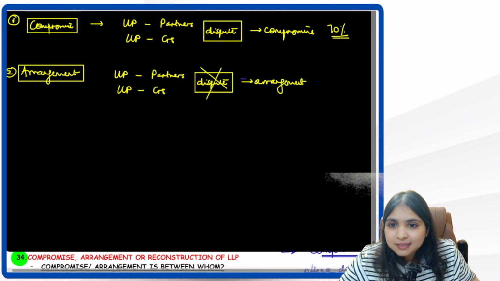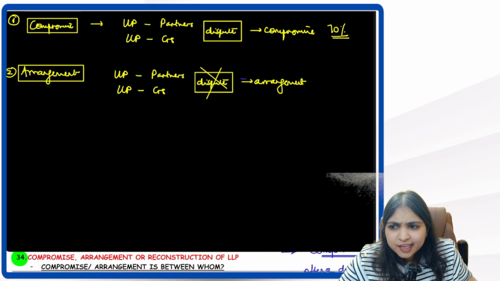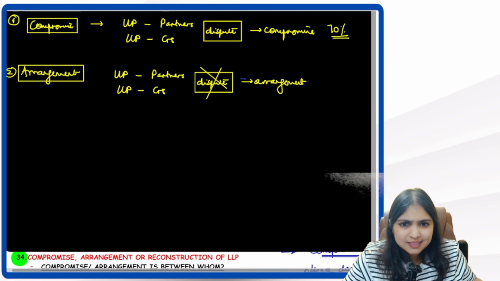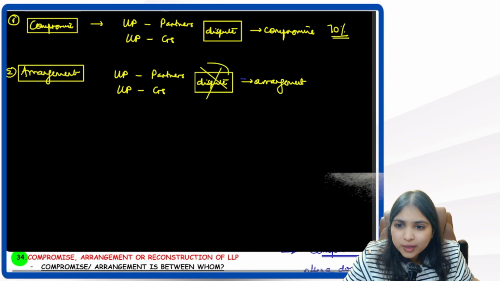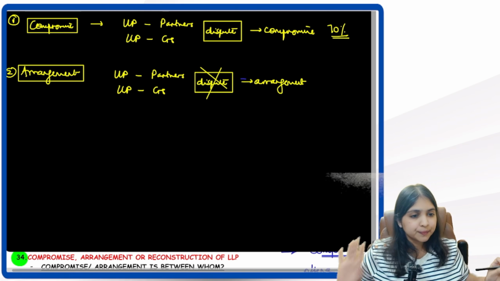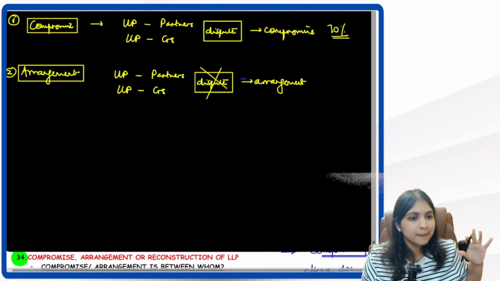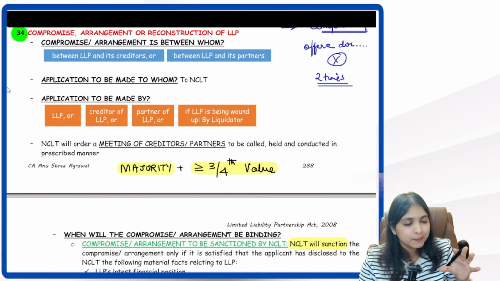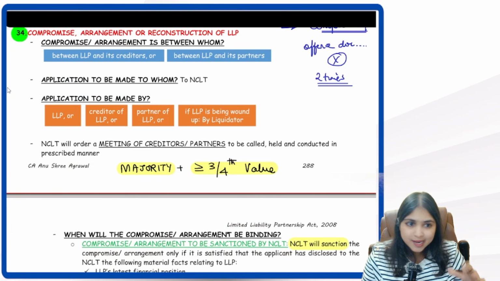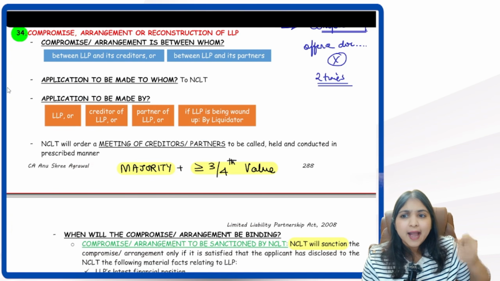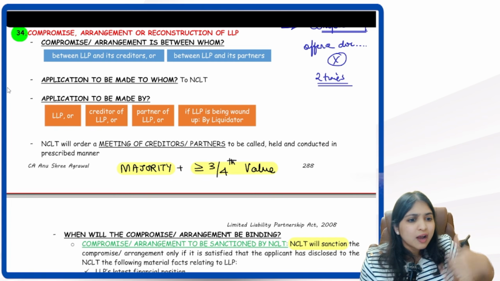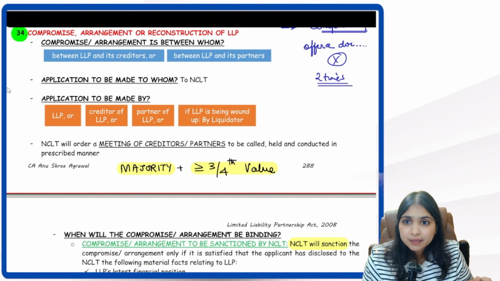This is compromise. Dispute is there. In arrangement, there is no dispute. So the same thing which is happening in compromise, some change in the contract, without dispute, it becomes arrangement. You understood the meaning of compromise and arrangement first. In compromise, dispute is going on between the LLP and partners or between LLP and creditors, and we are trying to settle that dispute. We are trying to arrive at a middle ground.